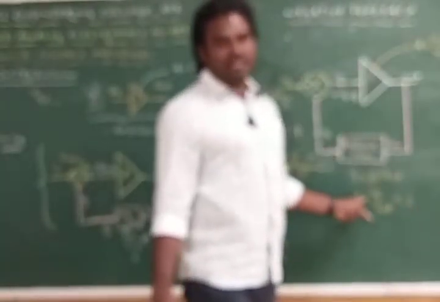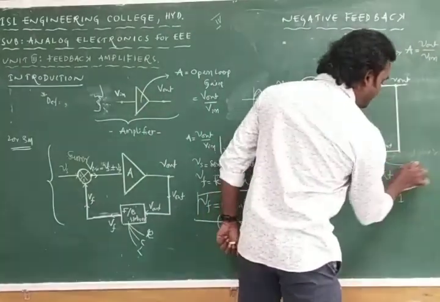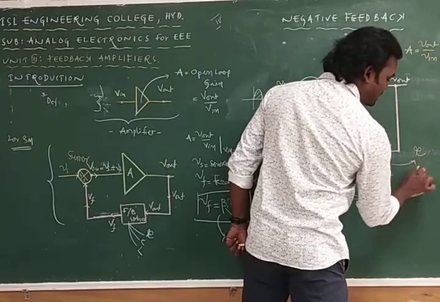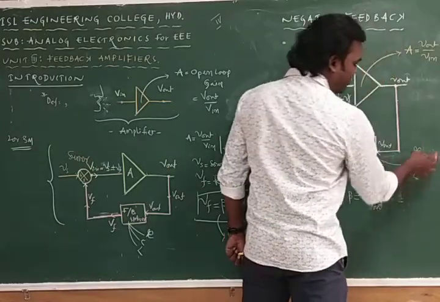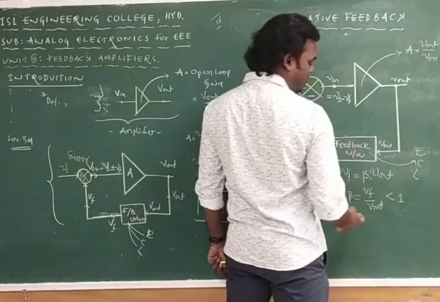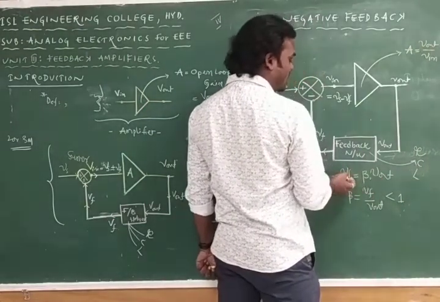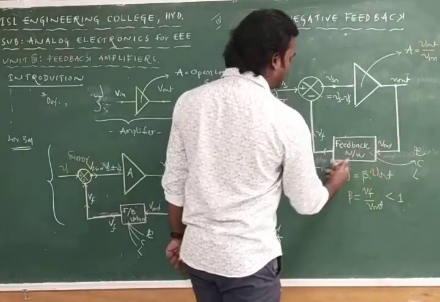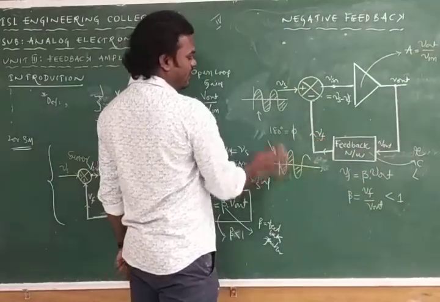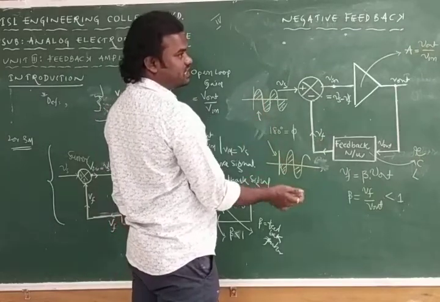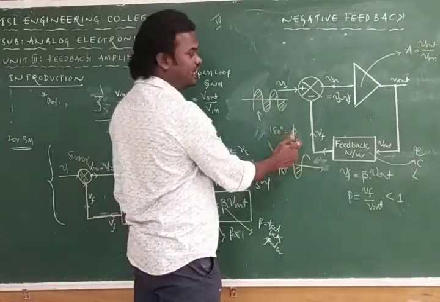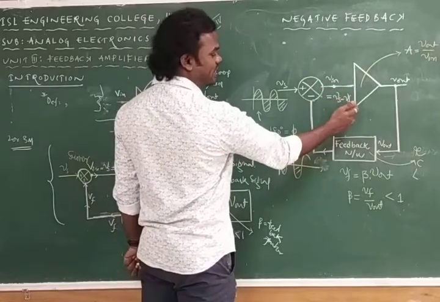How do you decide beta? Beta is decided by three components: RLC, the passive components resistor, capacitor and inductor. The feedback network is designed with these three components, and based on their values we can choose beta less than 1. If beta is less than 1, you get Vf less than Vout. Comparing these two out-of-phase signals, the phase difference is about 180 degrees, so Vin is equal to Vs minus Vf.